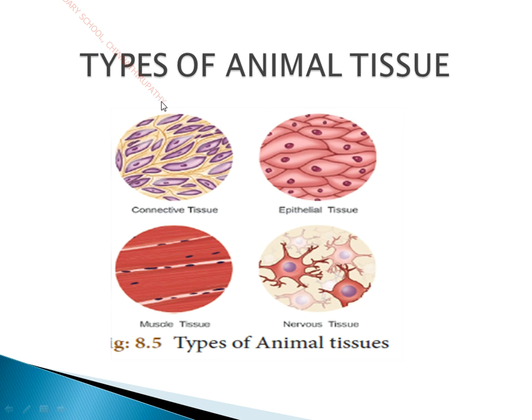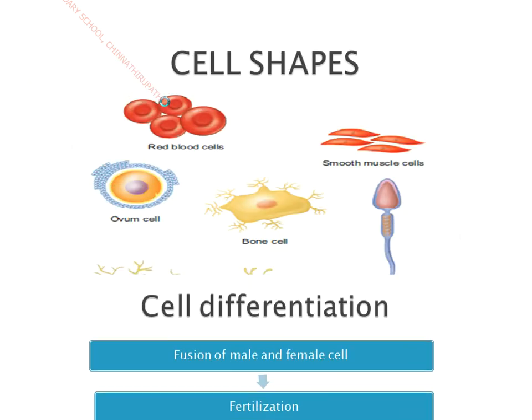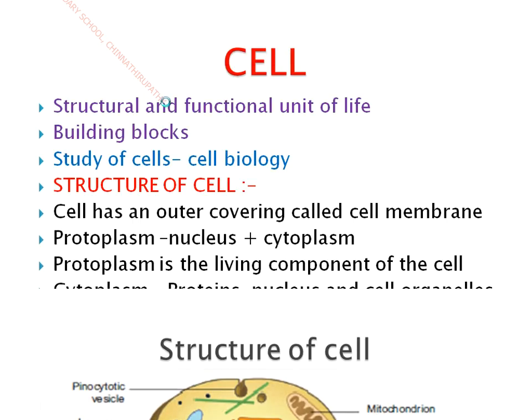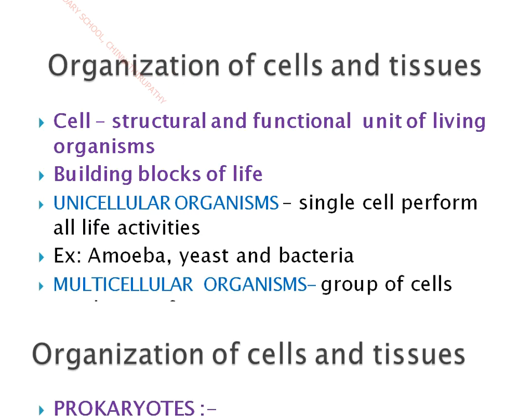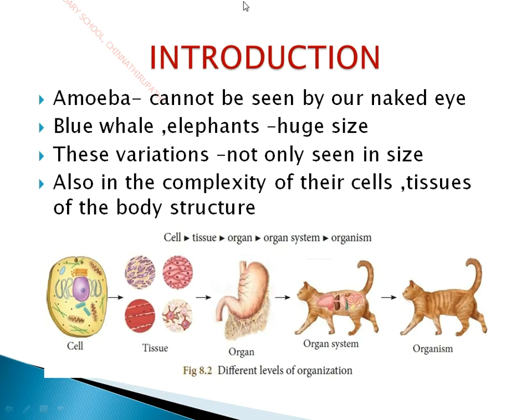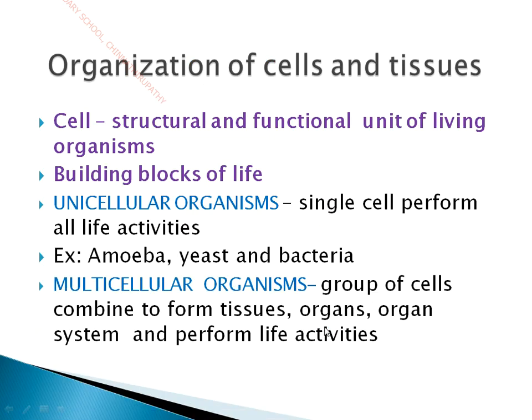Okay children, so with this we'll stop this video. We'll continue in the next video. Before winding up, I just want to have a small recall of what we have seen in this video. We have seen the introduction about the variations occurring in different categories of animals, and the different levels of organization such as cells, tissues, organs, organ system and organism.